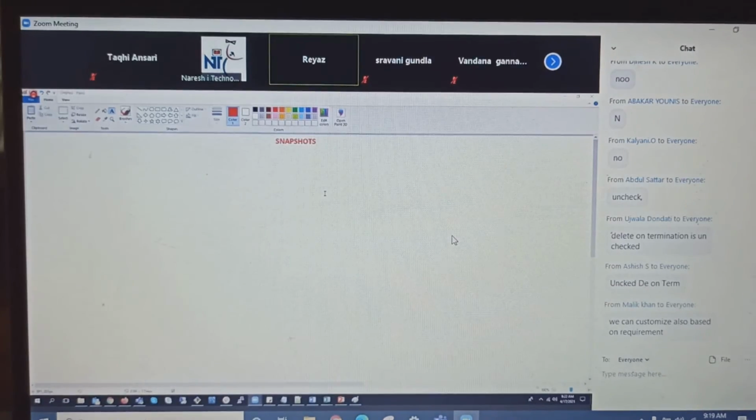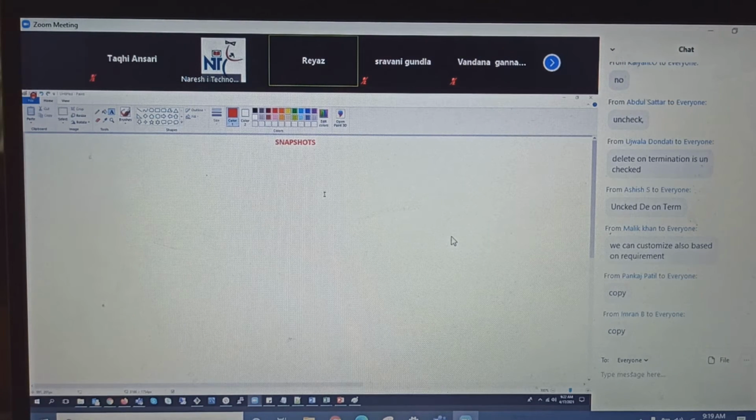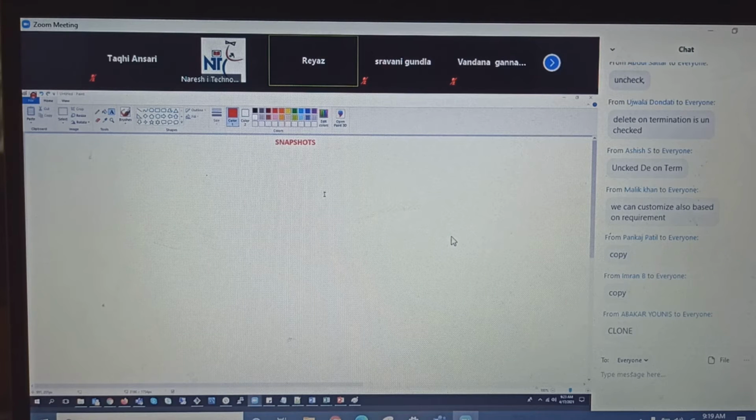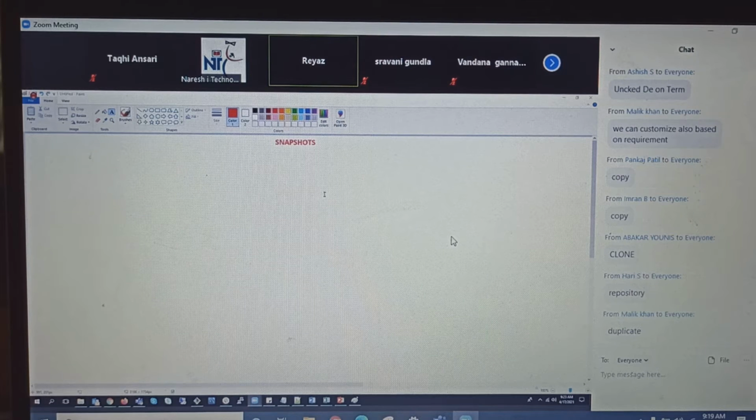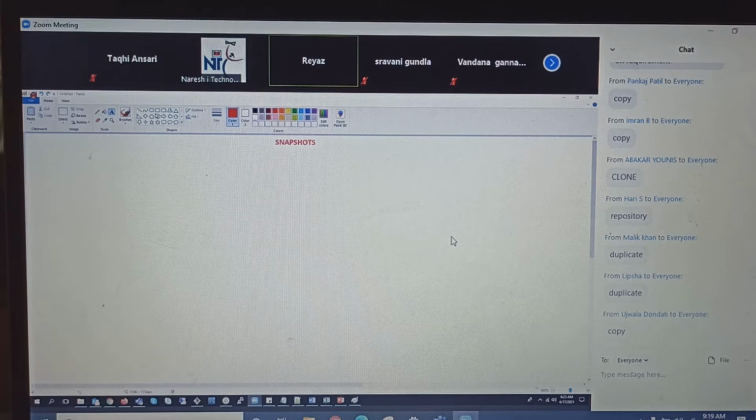Snapshots. Guys, so in general, what is snapshot called in normal words? Copy, clone, duplicate. Nice. What you said is right. So basically copy, right? So here let us see copy of what. That is the topic here.